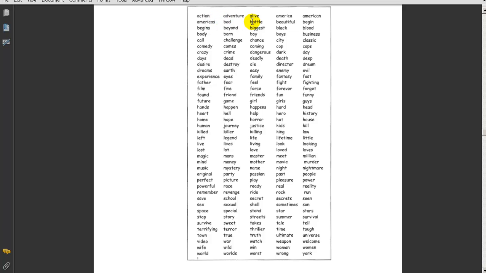America's, bad, battle, beautiful, begin, begins, beyond, biggest, black, blood, body, born, boy, boys, business, call, challenge, chance, city, classic. I'm just looking at these words to see what's in there, what kinds of movies, I guess we could say. Comedy, comes, coming, cop. So as you can see, this is just a big set of words.